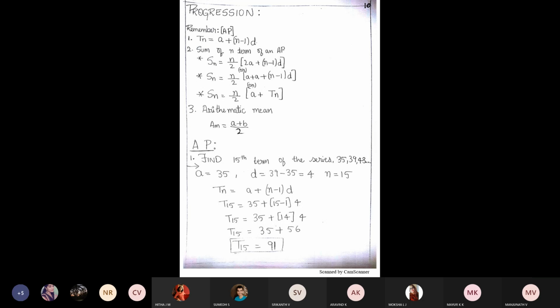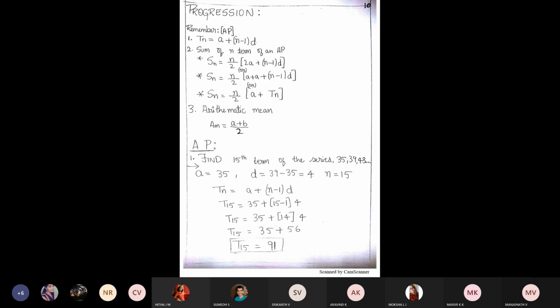Here, the first term, that is A, is equal to 2. Common difference, that is called D, is equal to 2. That is second term minus first term, third term minus second term, like that. If you go on, you'll get the difference as 2.